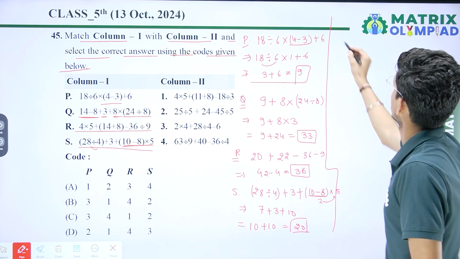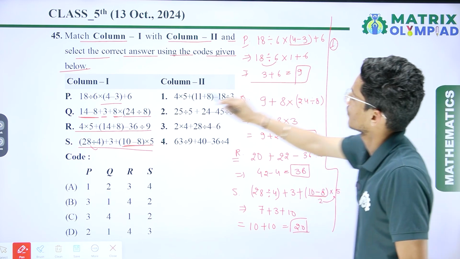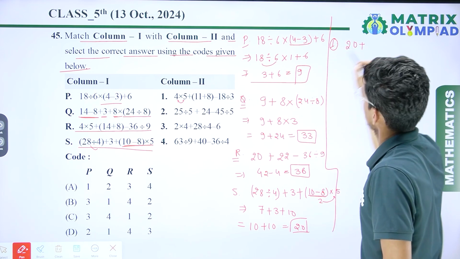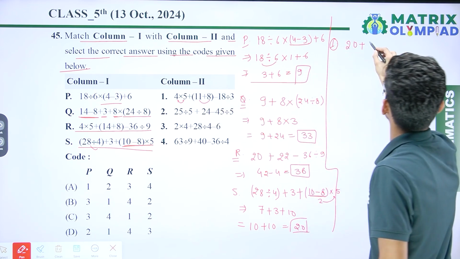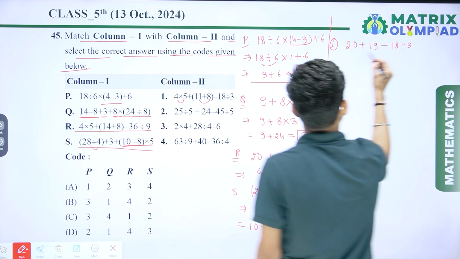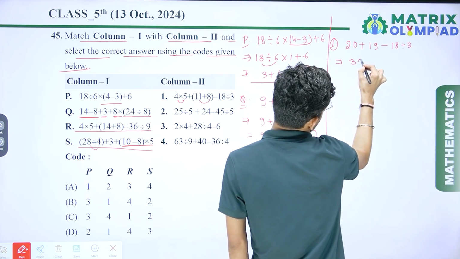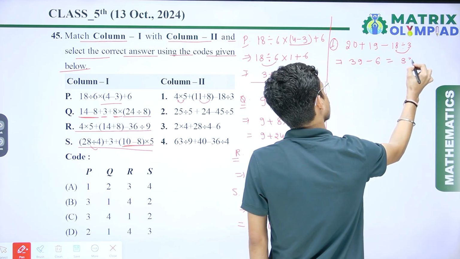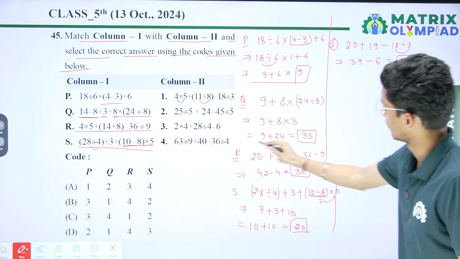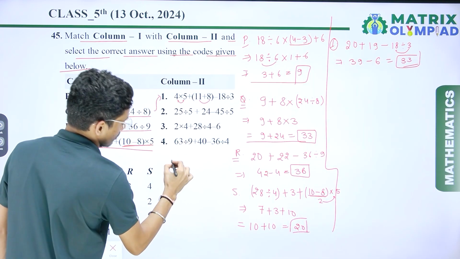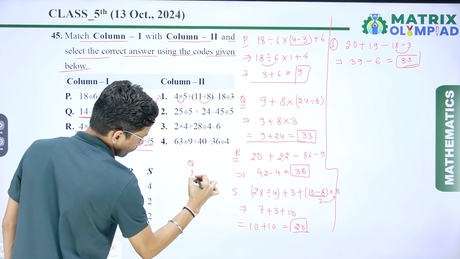So for column second, the first one, that is 4 5s are 20 plus, if I add here, I get 19 minus 18 divided by 3. So simply if I divide here, I get 39 minus 6, 3 6s are 18, so here I get 33. So check where is 33? Yes, here. So I can say that Q is connected to 1.